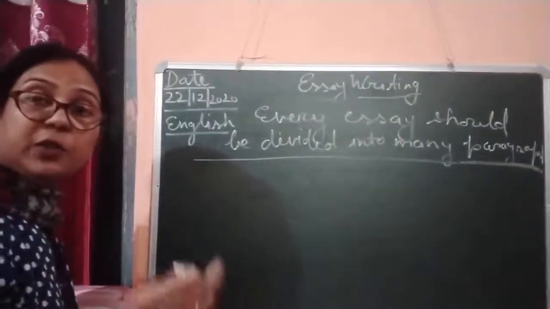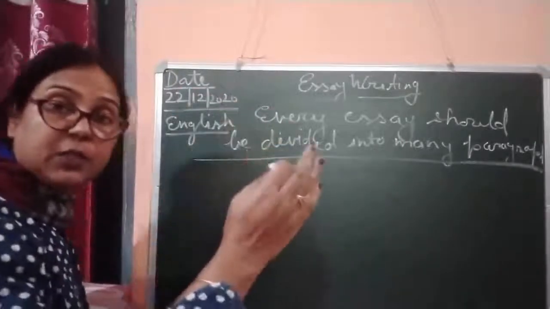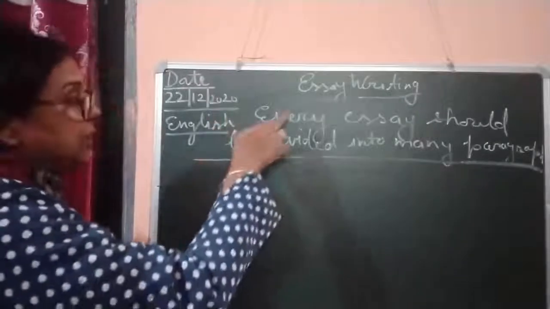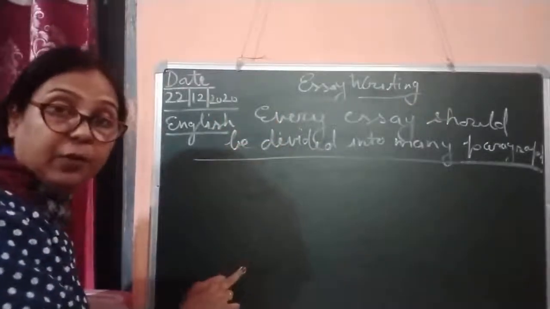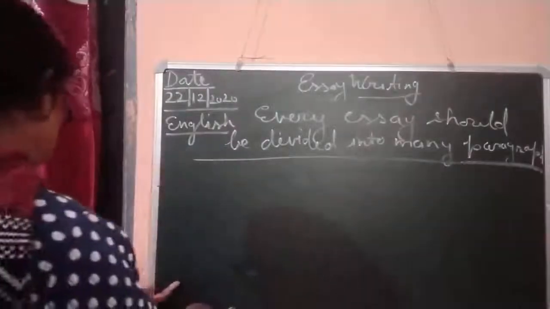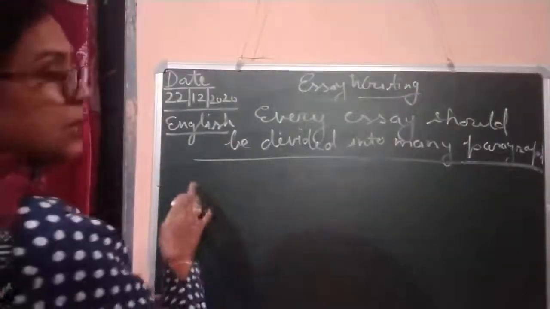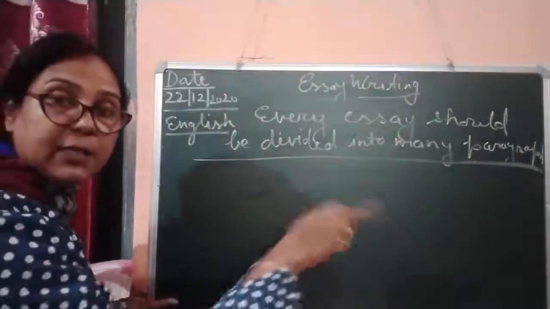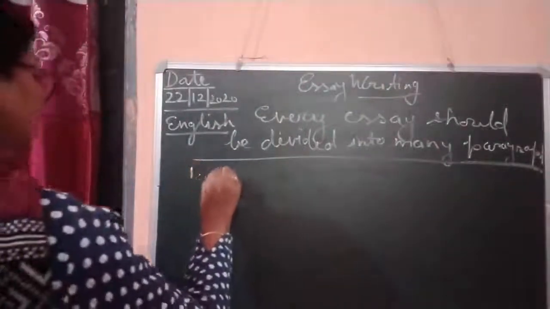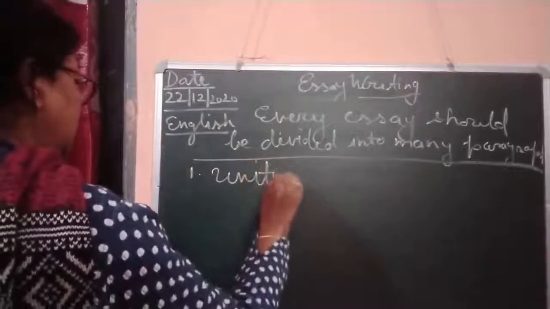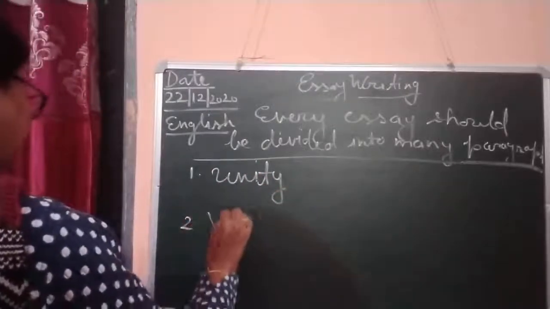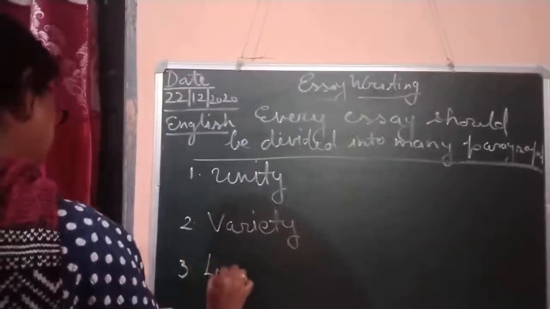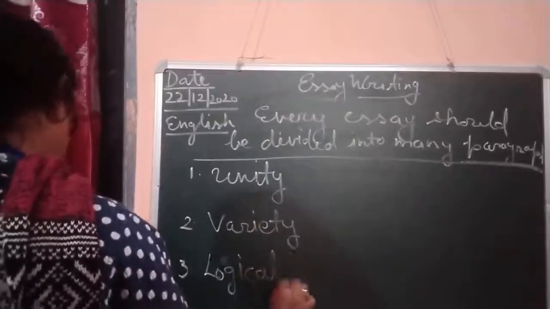So how are we going to develop the paragraphs? We should be very particular about the theme of the paragraph. That is why we should always consider the theme in each and every paragraph of an essay. Now here, children, are the essential points which we should always keep in mind whenever we are writing an essay. The first thing is unity, the second is variety, and the third is logical sequence.